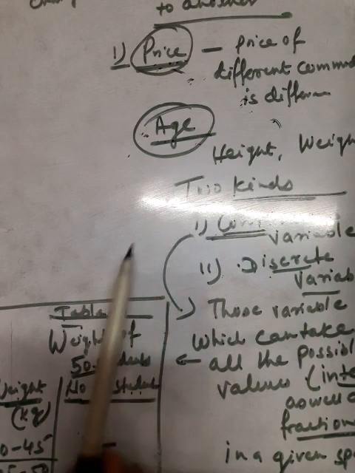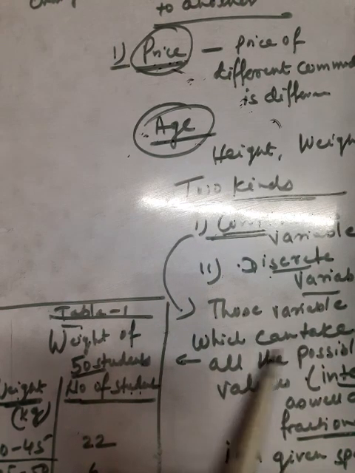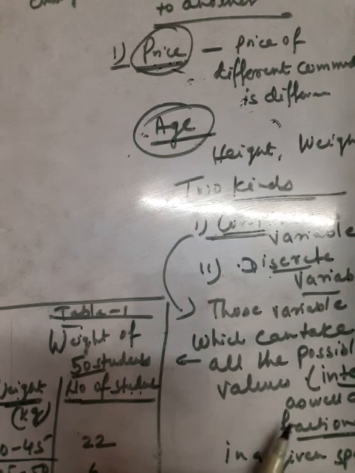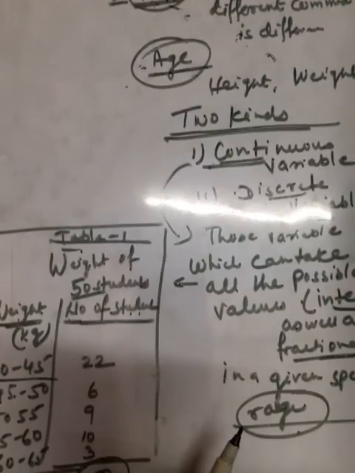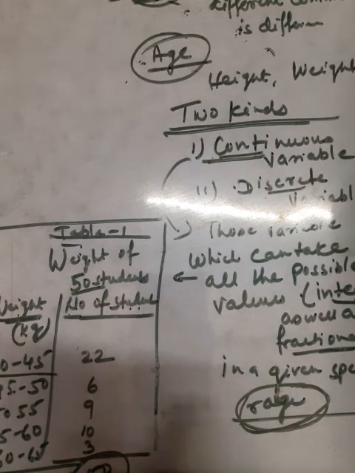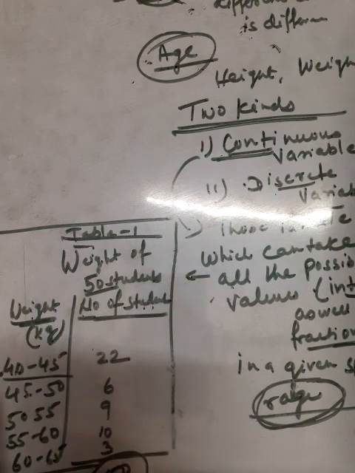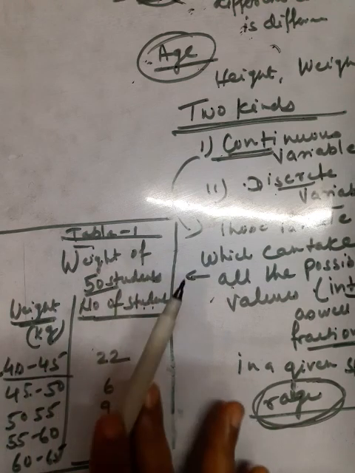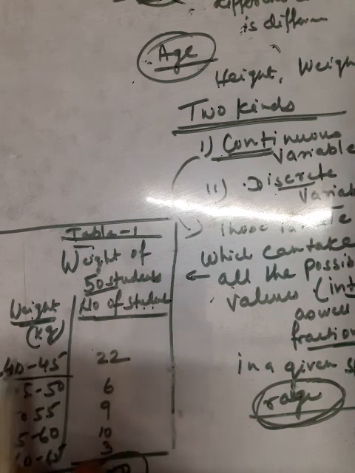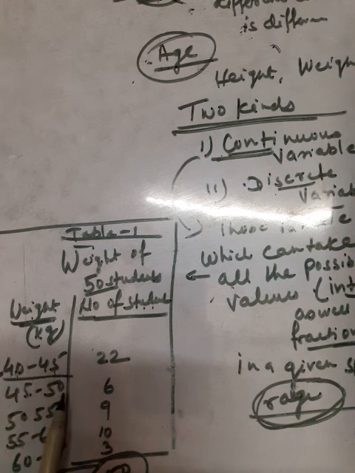What is a continuous variable? Those variables which can take all the possible values, integral as well as fractional, in a given specified range. You must remember the word written here, that is, range. With the help of this table you can understand what a continuous variable is, because here the range is written, like 40 to 45, 45 to 50, 50 to 55, and then the number of students. This is an example of a continuous variable.